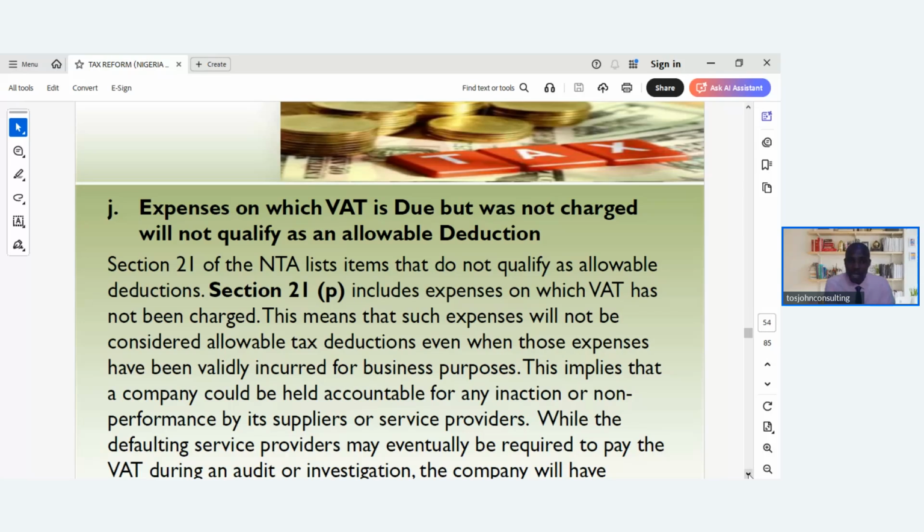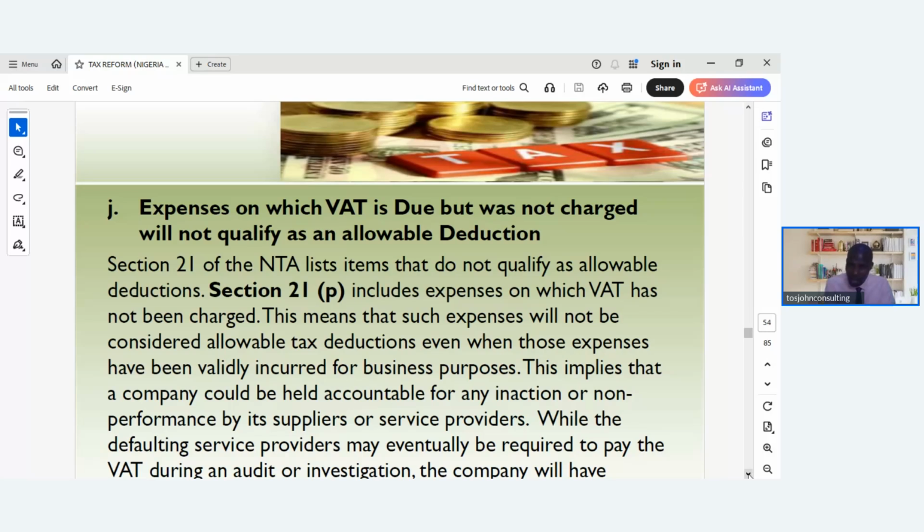Section 21 of the NTA lists items that do not qualify as allowable deductions. Section 21B includes expenses on which VAT has not been charged. This means that such expenses will not be considered allowable tax deductions, even when those expenses have been validly incurred for business purposes.